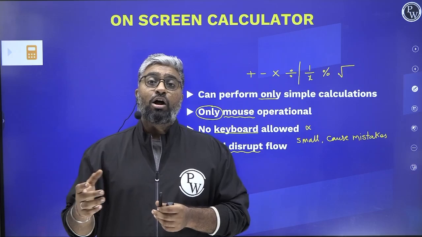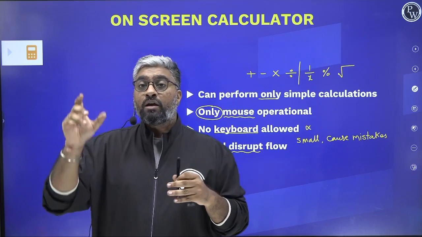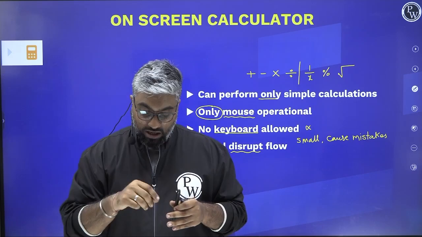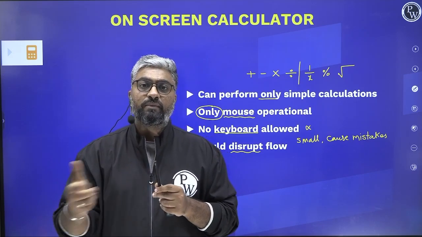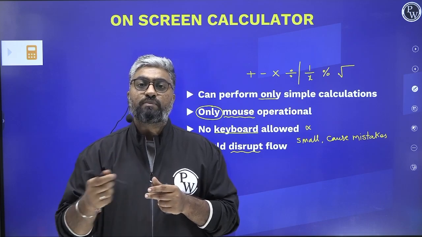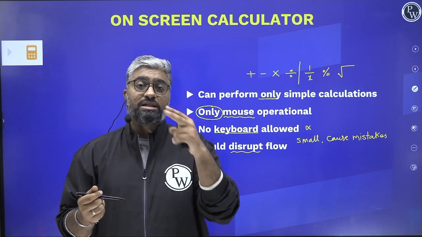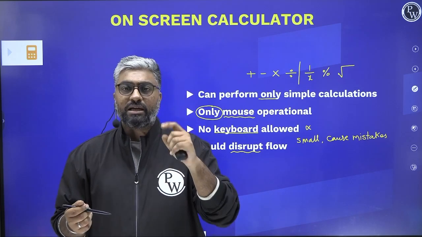A lot of times we have multiple calculations within one expression. So the solution for each of that, you have to keep taking notes of it. That means you're changing your hand way too often: mouse, pen, mouse, pen, mouse, pen. And you're changing your vision also way too often. You're looking at the screen, the paper, the screen, the paper.